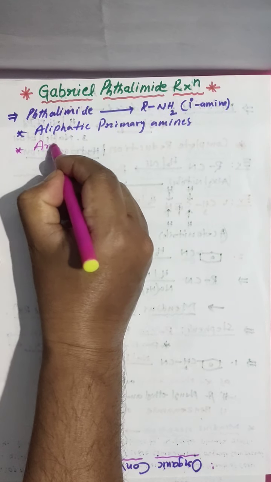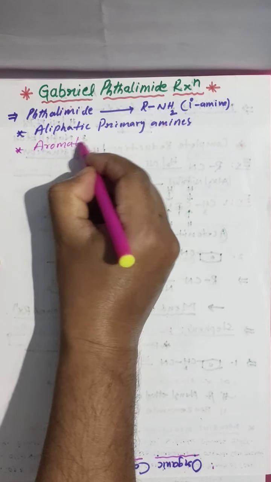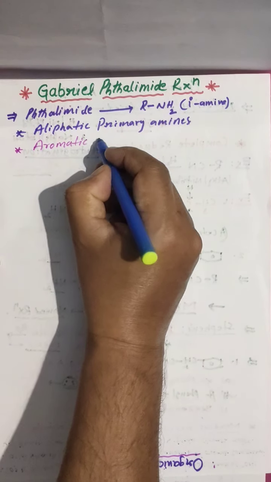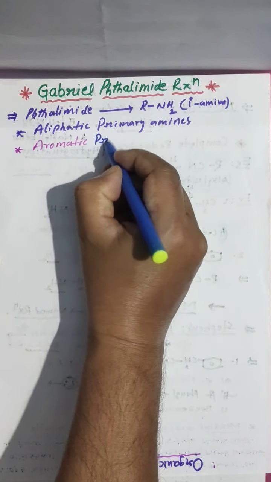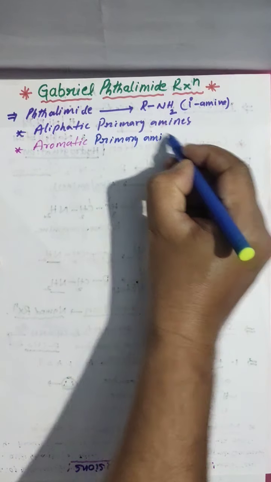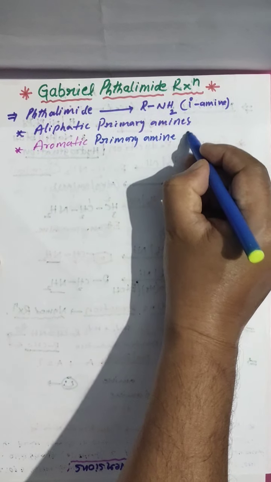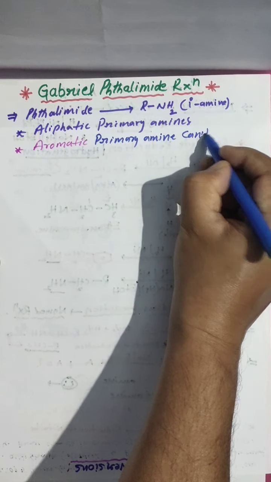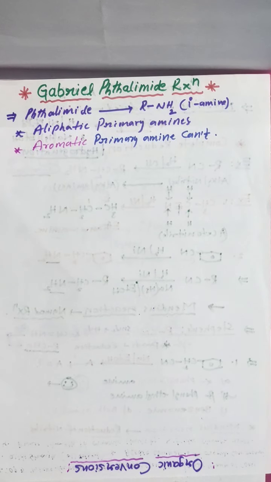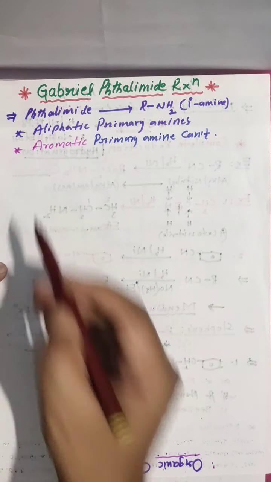Aromatic primary amines can't be prepared. Very important, asked a number of times in competitive exams.